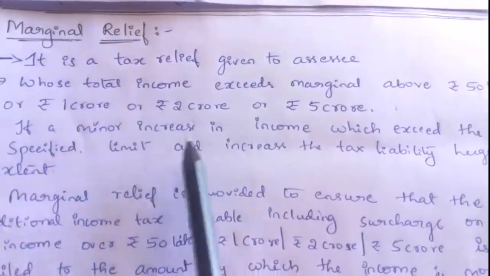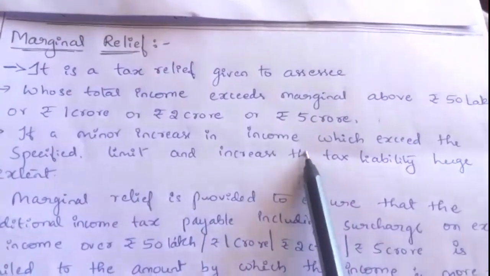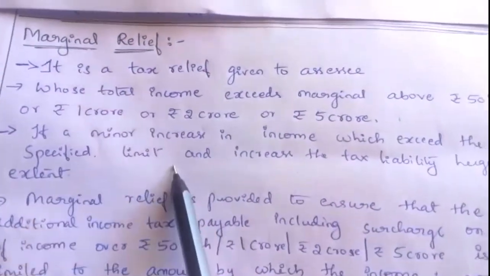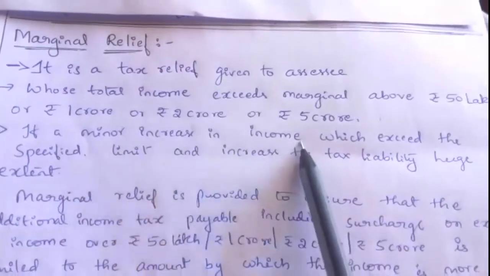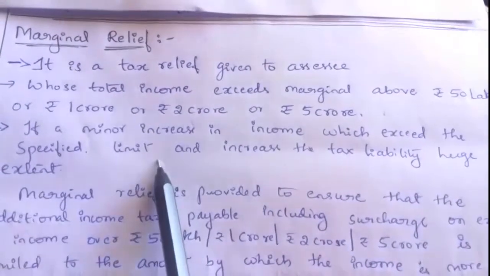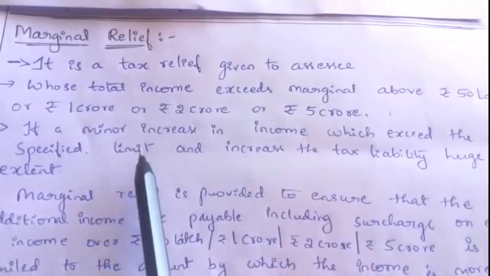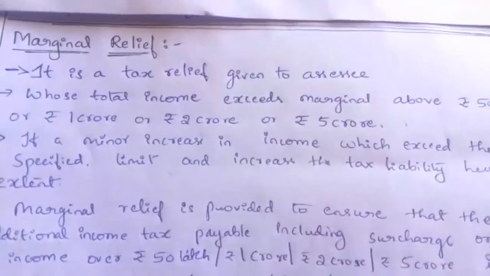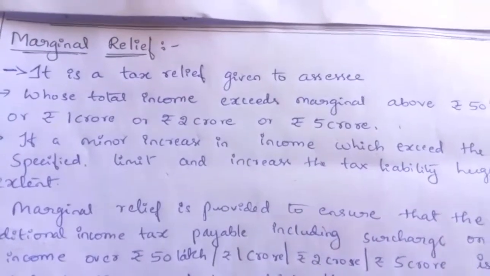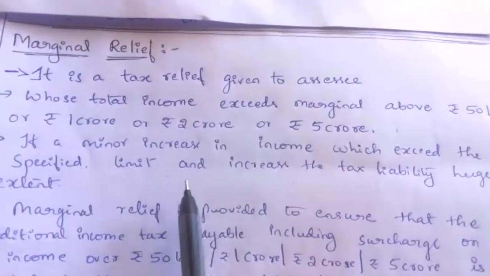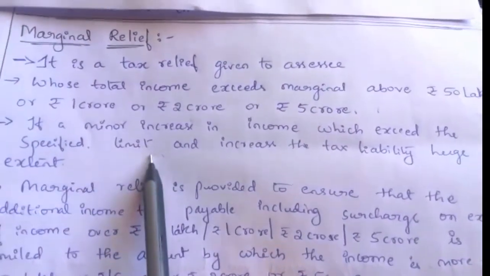There might be a small increase in income which exceeds the specified limit, that is, exceeding the 50 lakh. Specified limit means exceeding the 50 lakh. Then he has to pay surcharge, and for exceeding 50 lakh up to 1 crore it is 10%. He has to pay 10% surcharge because of exceeding that 50 lakh limit.